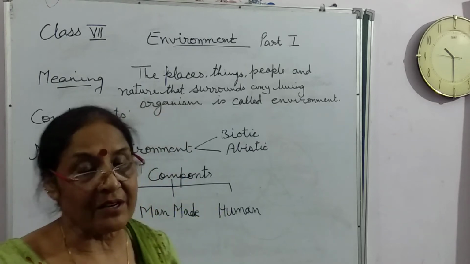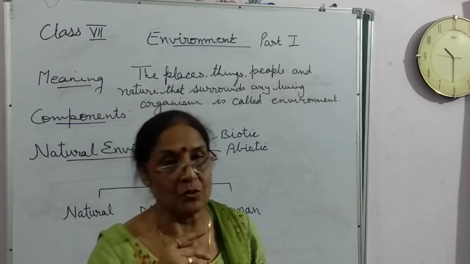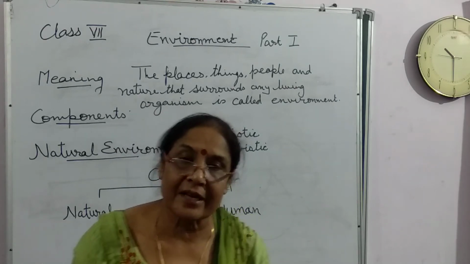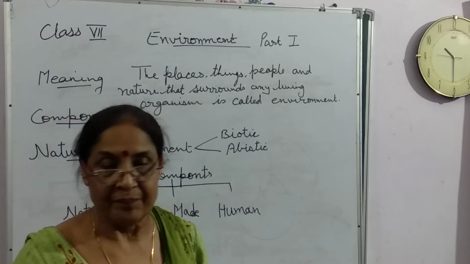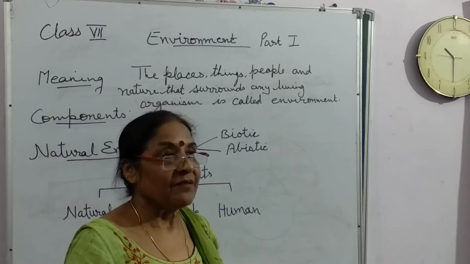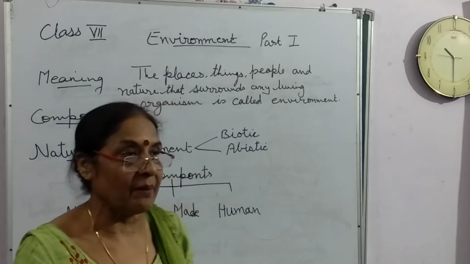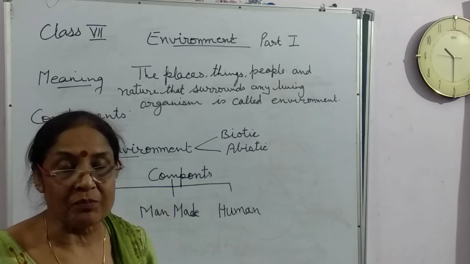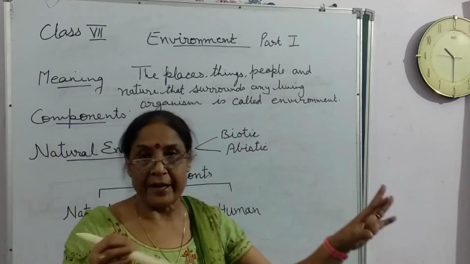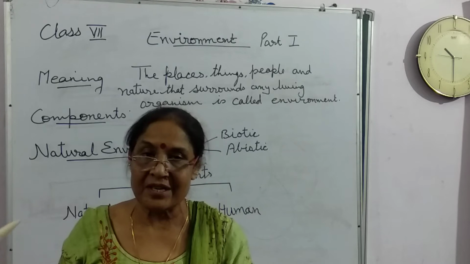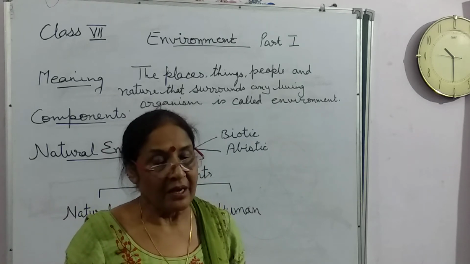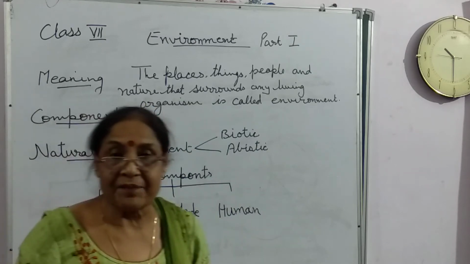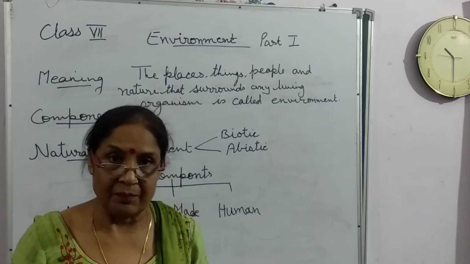And in the environment, two types of objects surround us. Number one is natural objects and the second is man-made objects. The natural objects means those provided by nature, for example air, water, sun. And the man-made objects means the road, building, flyovers, bridges, etc. Clear? And one important thing, the environment gives us the life support system.